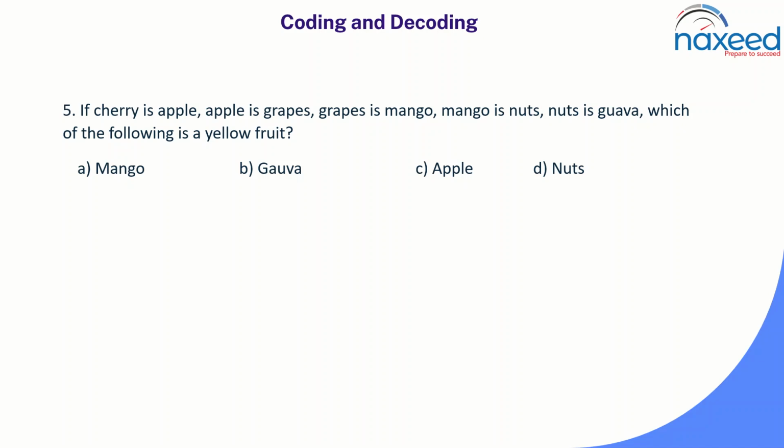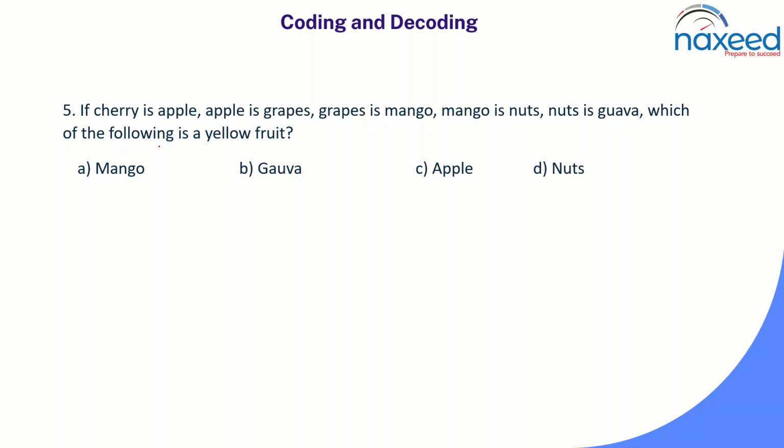If cherry is apple, apple is grapes, grape is mango, mango is nuts, nuts is guava, which of the following is a yellow fruit? Among the given fruits, you can see cherry is red in color, apple is red, grapes green or black, mango orange or yellow, nuts brown, guava again green.